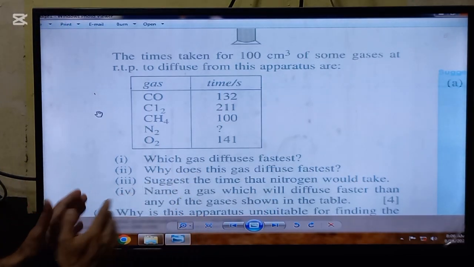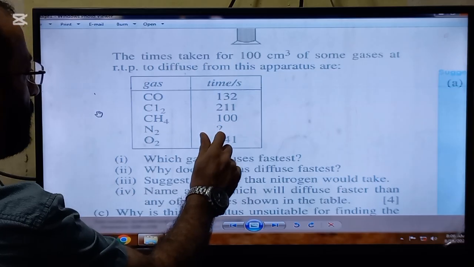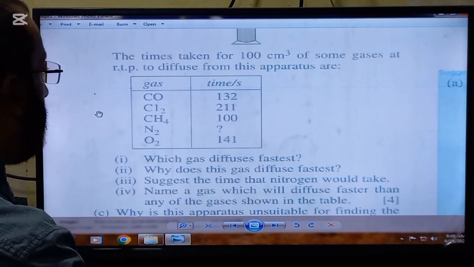From the table we can see methane gas has the lowest time, so it has the fastest rate of diffusion.